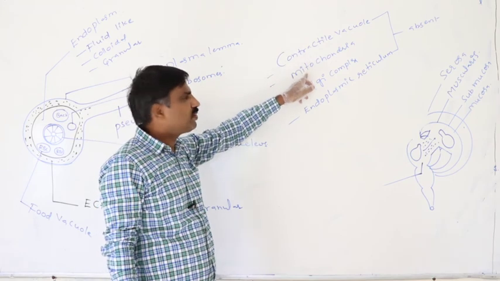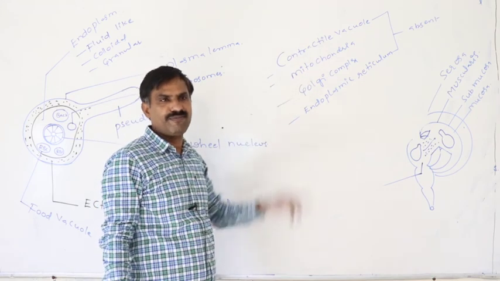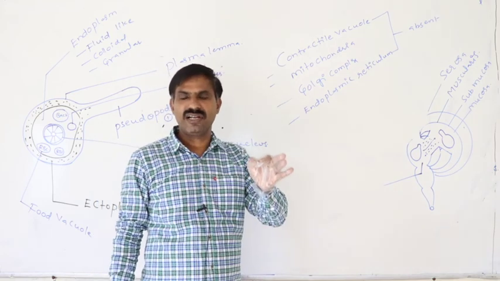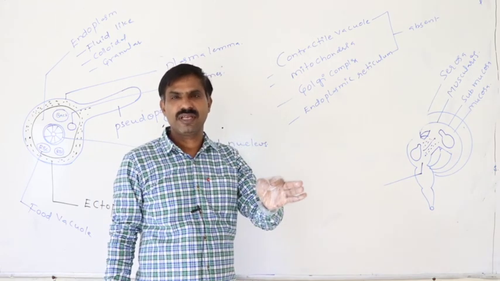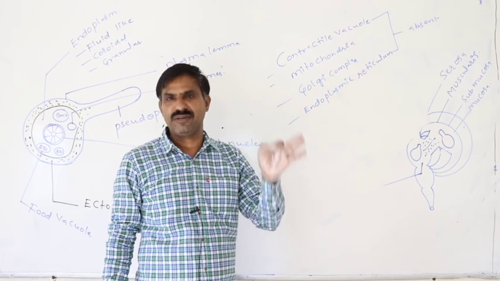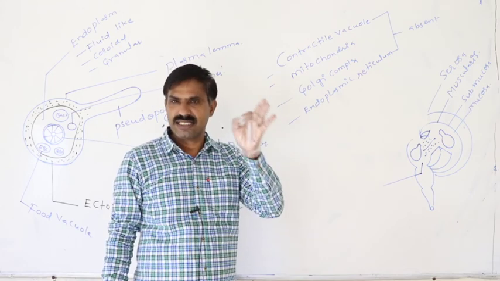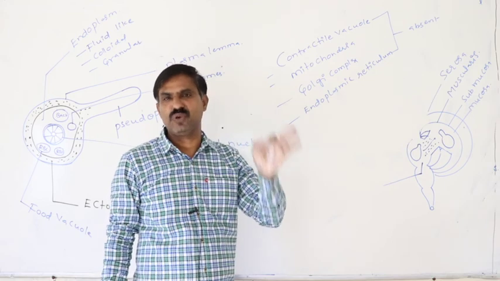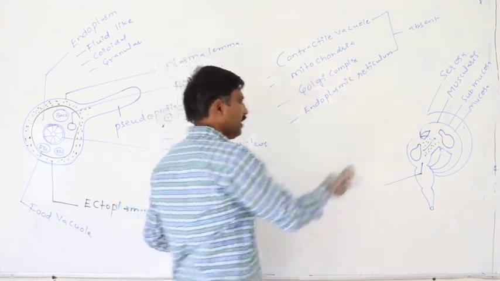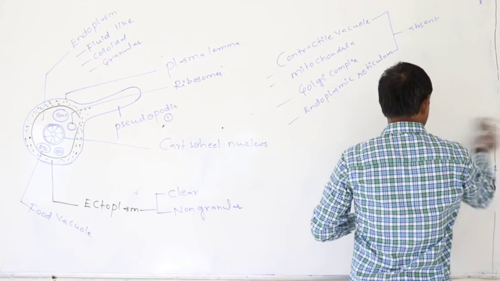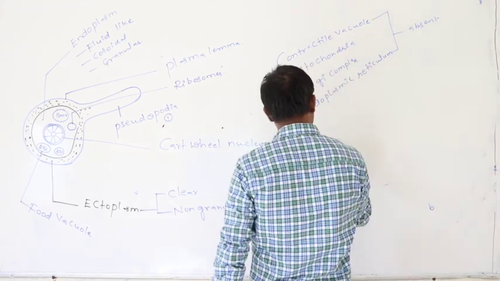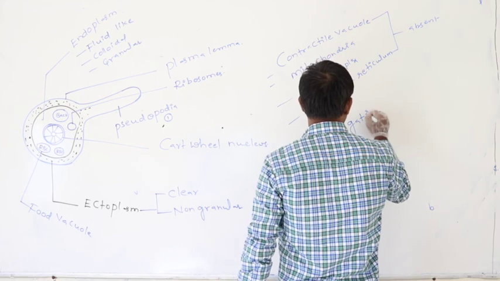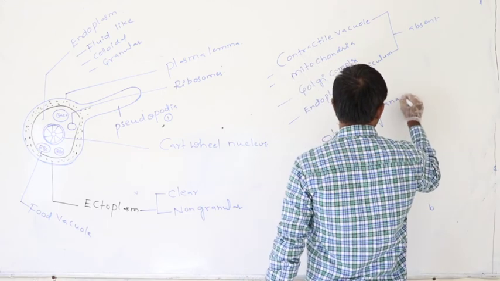Mitochondria are also absent, because Entamoeba histolytica never performs aerobic respiration. Even though oxygen is available, it performs anaerobic respiration only. So Entamoeba is said to be an obligatory anaerobe.